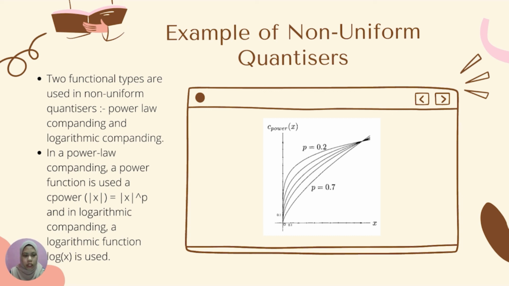Okay, we can see a line that we call the power law companding function. So we describe p equal to 0.2, 0.3, 0.4, 0.5, and 0.7 at last. Okay, I think this is my last point from me.